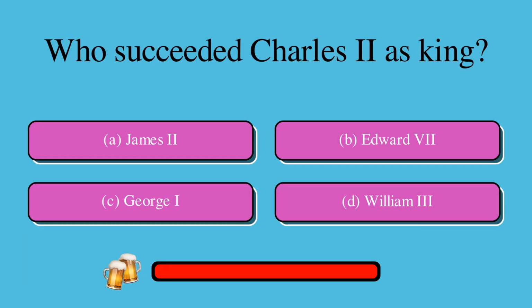Who succeeded Charles II as king? Is it A. James II, B. Edward VI, C. George, or D. William III? The correct answer is A. James II.